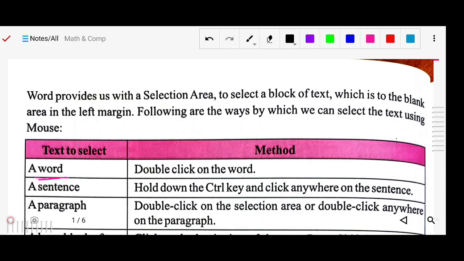If you want to select a sentence, hold the Control key and click anywhere on the sentence. How to select the sentence? For that you have to hold the Control key on your keyboard and click anywhere on the sentence. Okay, so you will be able to select the sentence.